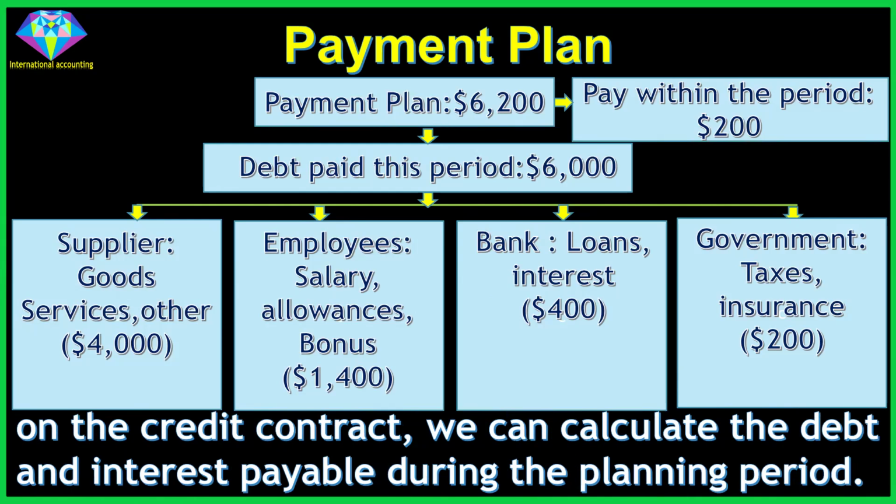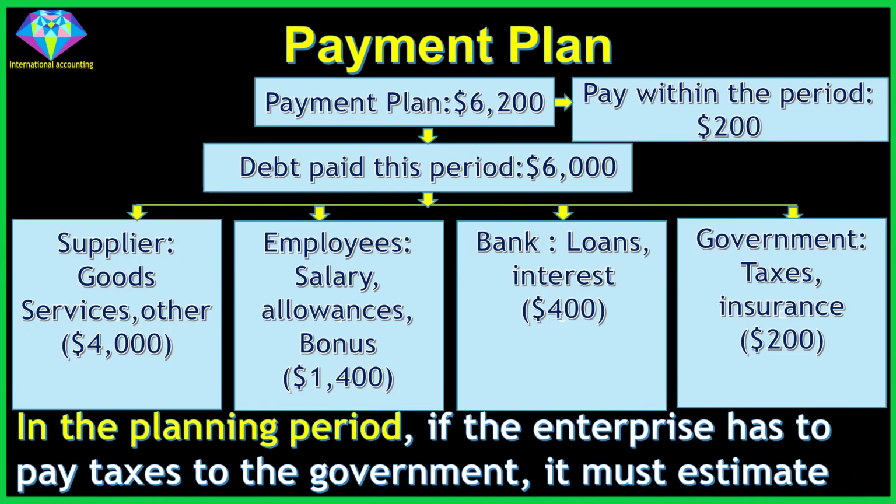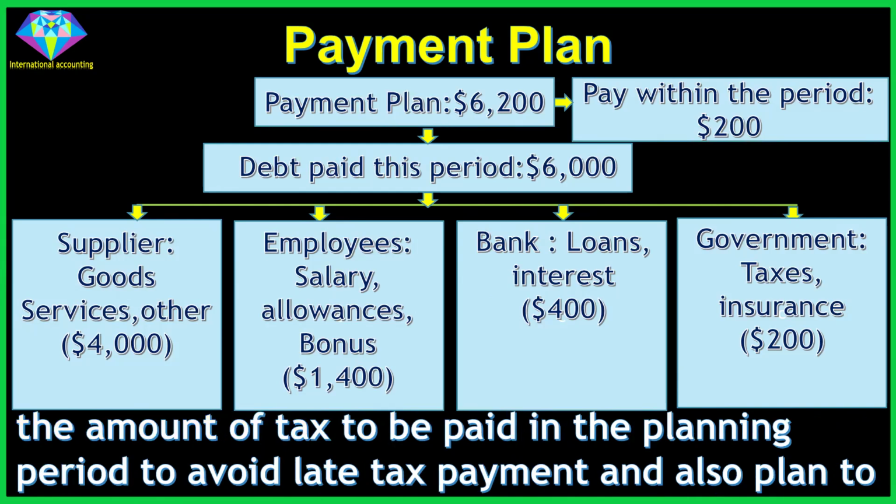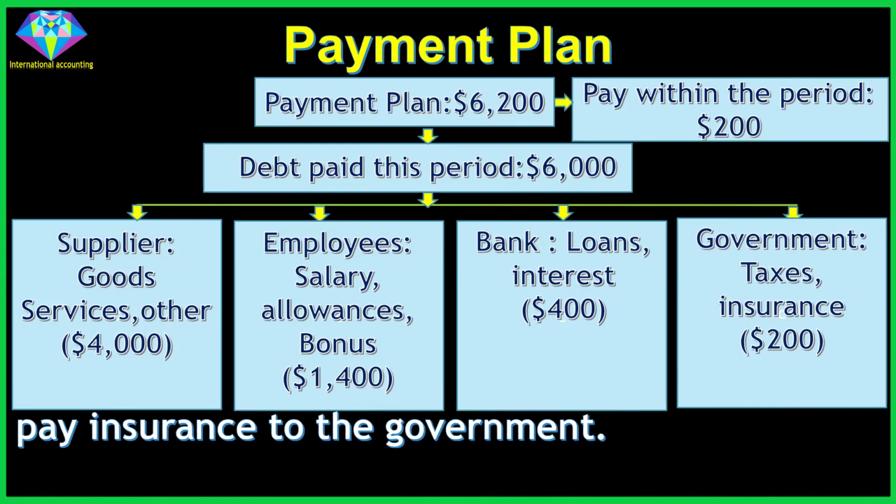Based on the credit contract, we can calculate the debt and interest payable during the planning period. If the enterprise has to pay taxes to the government, it must estimate the amount of tax to be paid in the planning period to avoid late tax payment, and also plan to pay insurance to the government.